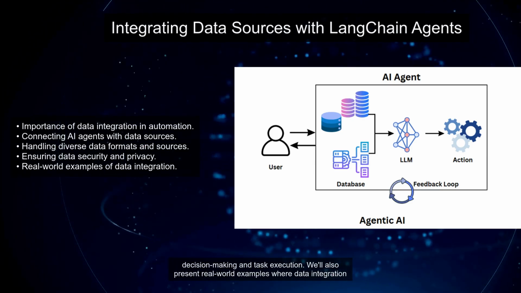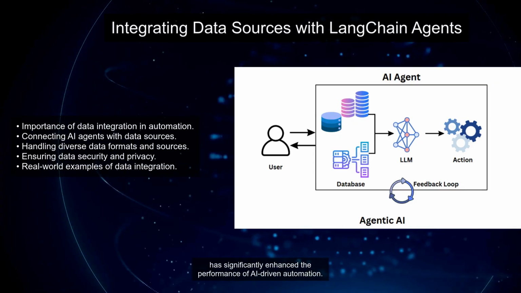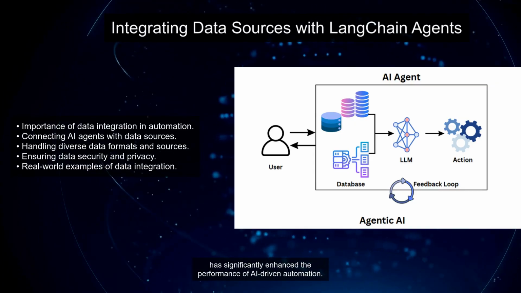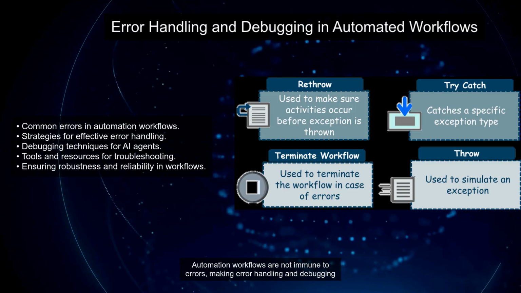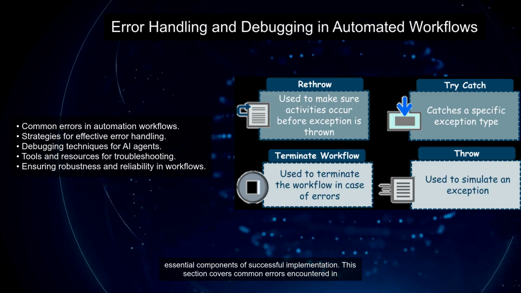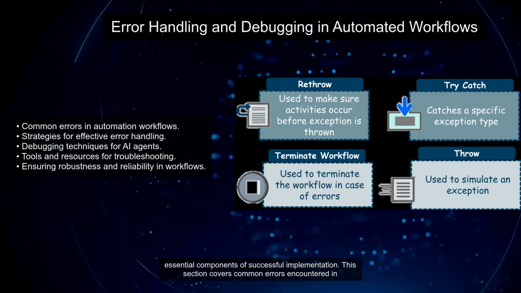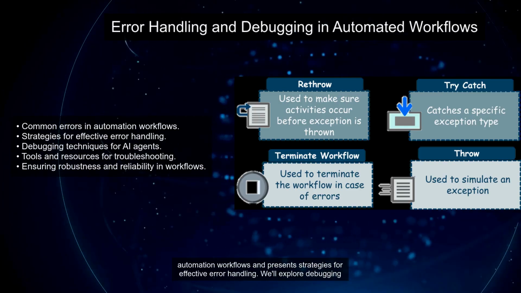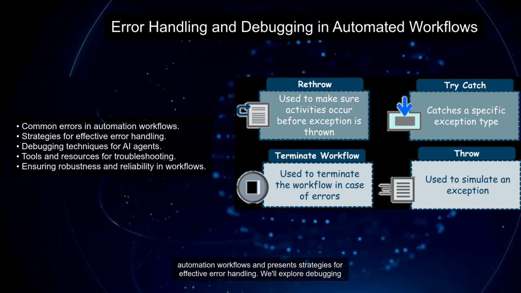We'll also present real-world examples where data integration has significantly enhanced the performance of AI-driven automation. Automation workflows are not immune to errors, making error handling and debugging essential components of successful implementation. This section covers common errors encountered in automation workflows and presents strategies for effective error handling.